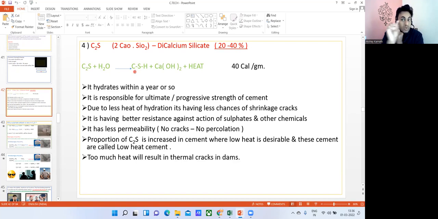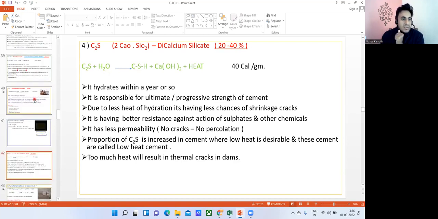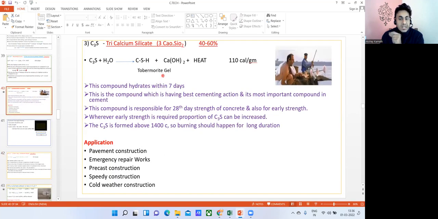So because of this tobermorite gel, no, so we'll go back to that. This is a tobermorite gel, and because of that gel, the binding action is formed. Again, there are many things that you need to understand, which we are not going to take up in this particular course. You can learn from there, right? So we'll go back to the main agenda again.